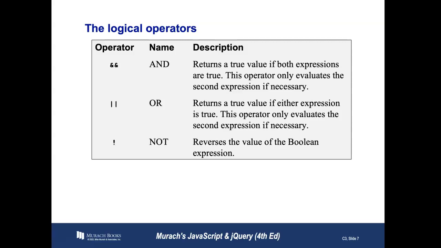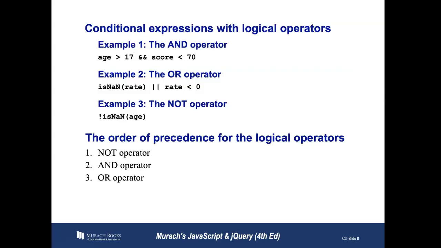And once again, we see the exclamation point, which always equals not. And that reverses the value of the Boolean expression. Not equal to. Not isNaN. Not is not a number, which means is a number.